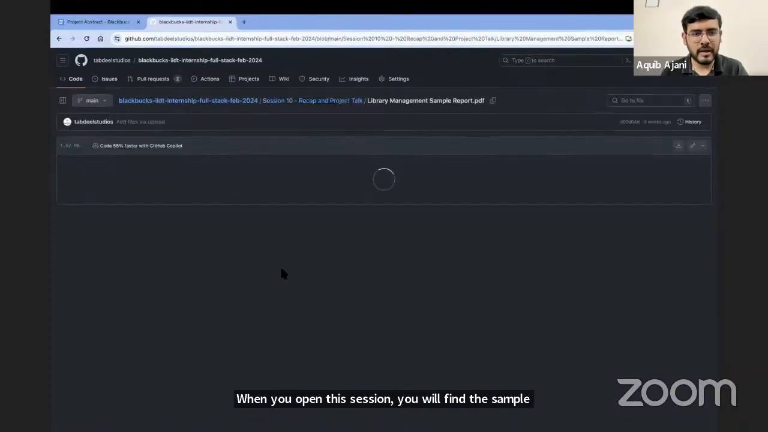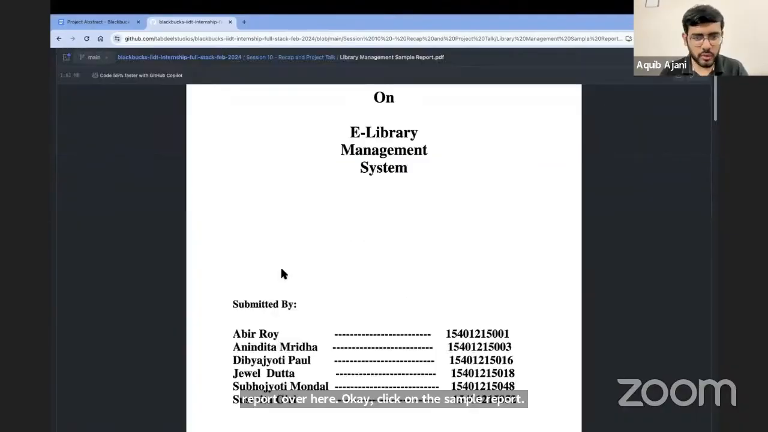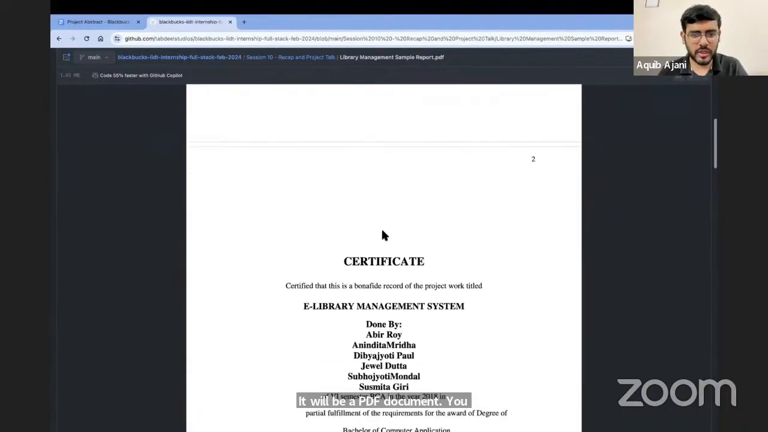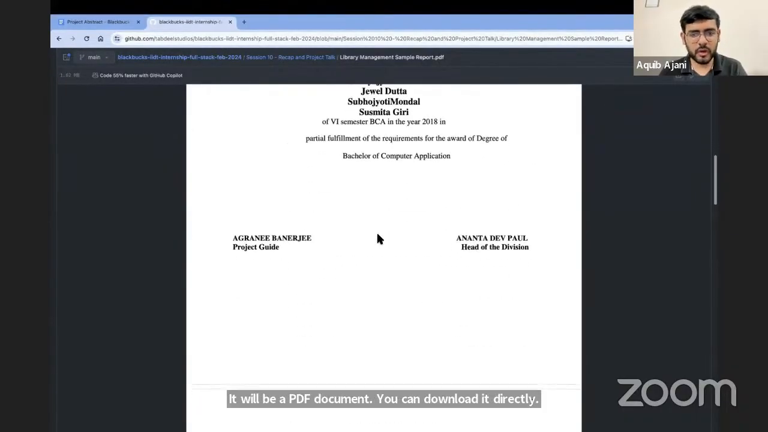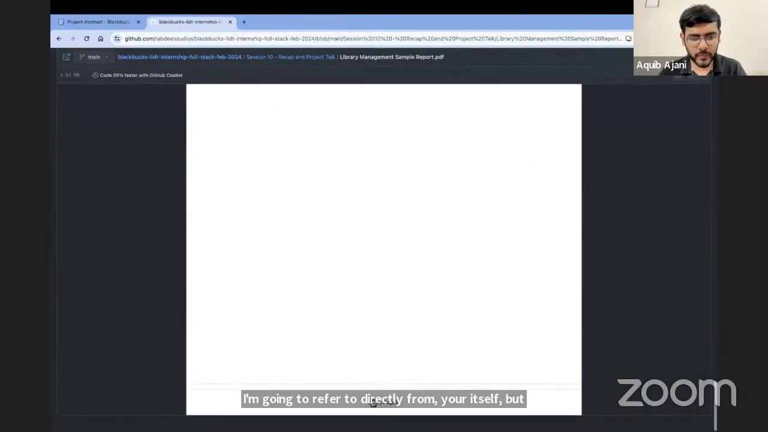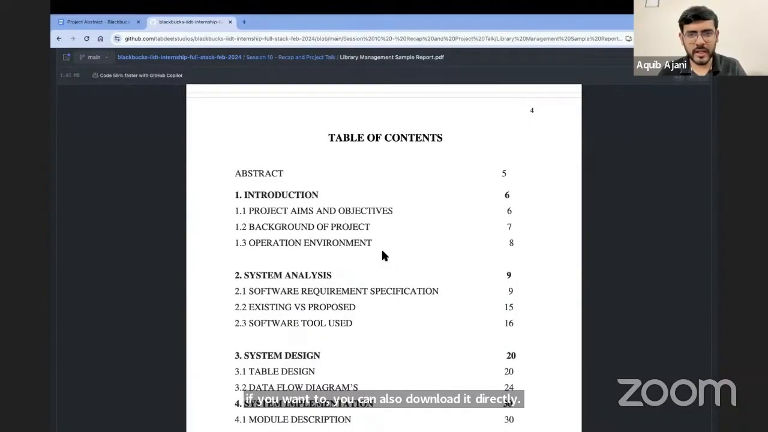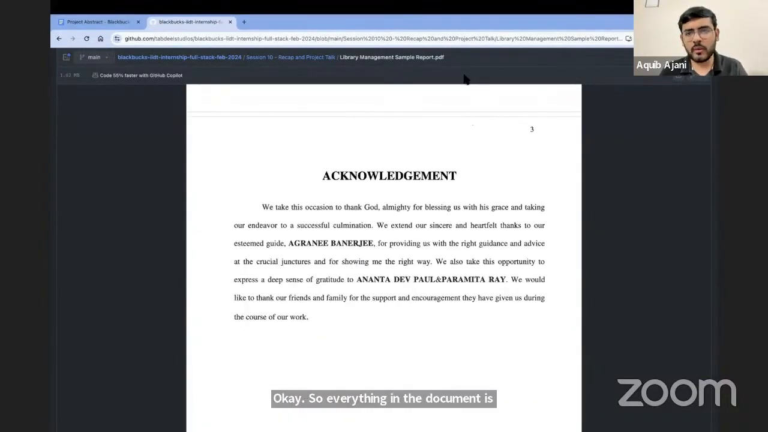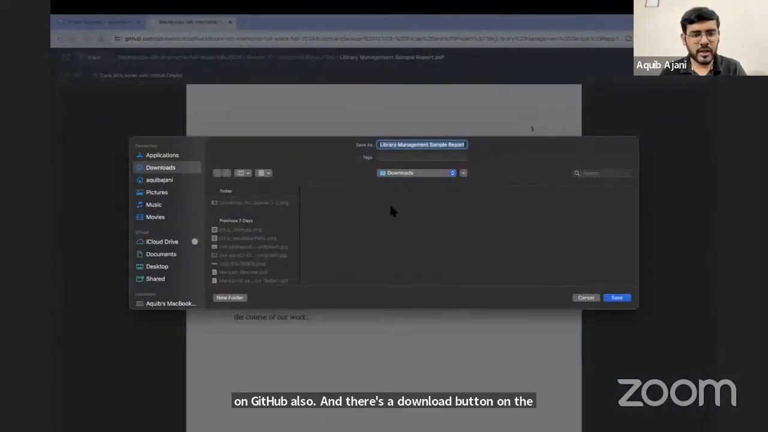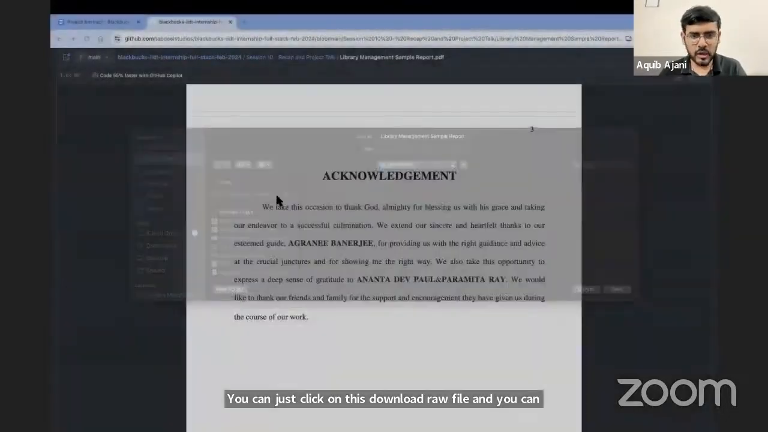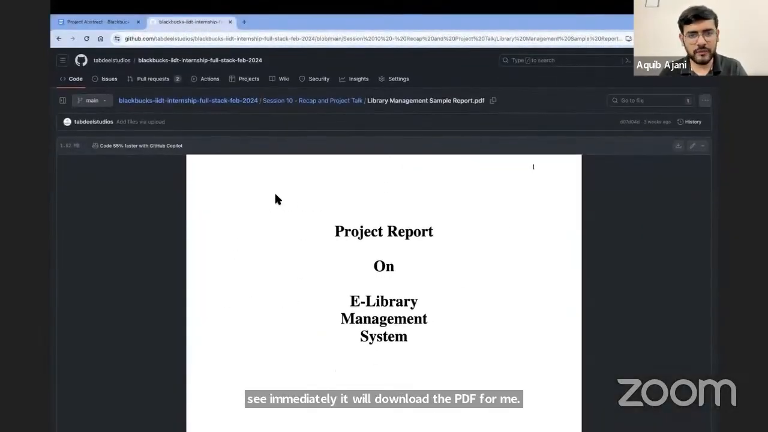It will be a PDF document. You can download it directly. I'm going to refer to it directly from here itself, but if you want to, you can also download it. Everything in the document is visible directly on GitHub also, and there's a download button on the right hand side. You can just click on download raw file and it will immediately download the PDF for me. So I've given you the sample report, told you where it is, and how to access and download it.